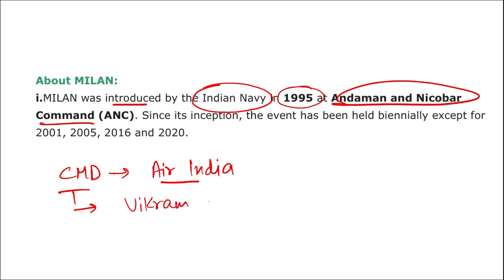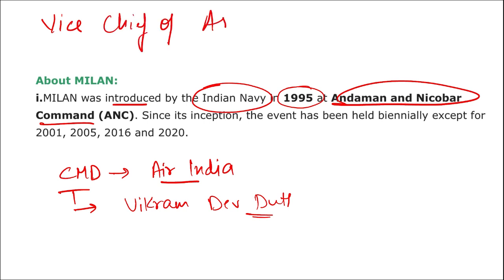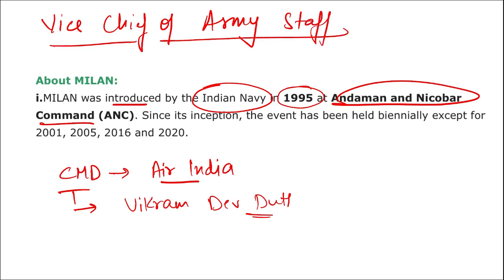Vikram Dev Dutt is the person who has been appointed as the chairman and managing director of India. Apart from this, if I ask you, who is the vice chief of army staff? Who has been appointed as the vice chief of army staff? Manoj Pandey. Highly important question. Manoj Pandey has been appointed as the new vice chief of army staff.